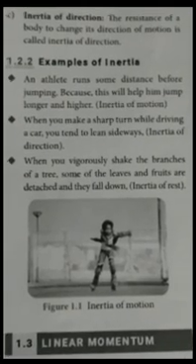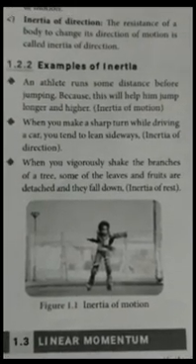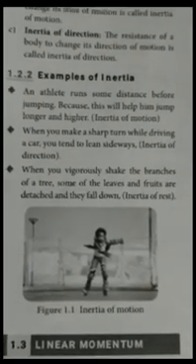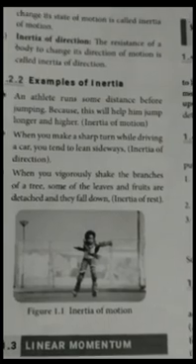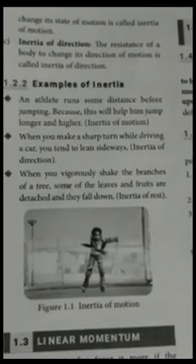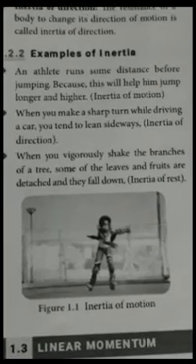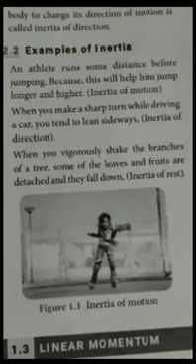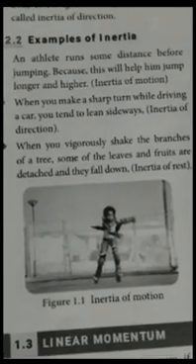Some more examples are given in your book. Let me read that. An athlete runs some distance before jumping because this will help him jump longer and higher. This is an example of inertia of motion. The next one: when you make a sharp turn while driving a car, you tend to lean sideways. This is an example of inertia of direction. The third one: when you vigorously shake the branches of a tree, some of the leaves are detached and they fall down. This is an example of inertia of rest.